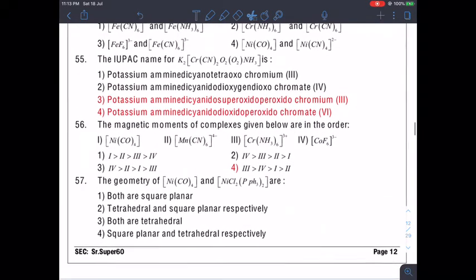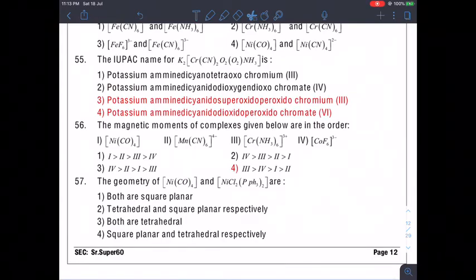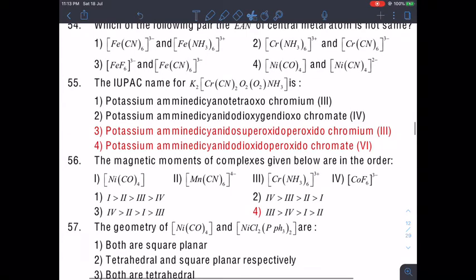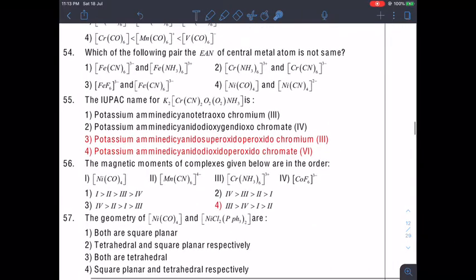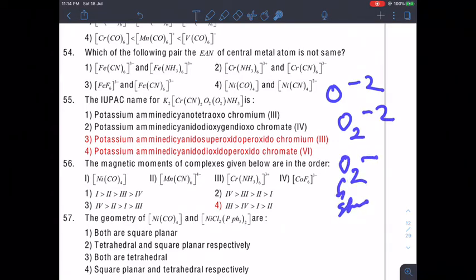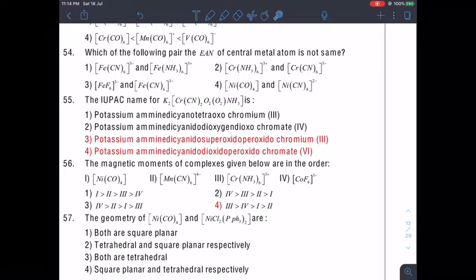Now, moving to the next question, 55. This is really important and a very unique question. Why? Because you see here different possibilities of oxygen are given, O2 and here also O2. One of the ambiguous things about O2 is what is the charge there. It may be O minus 2, it may be even O2 minus 2, it may be even O2 minus 1. So, this might be superoxide, this might be peroxide and this might be normal oxide. So, we have to check.